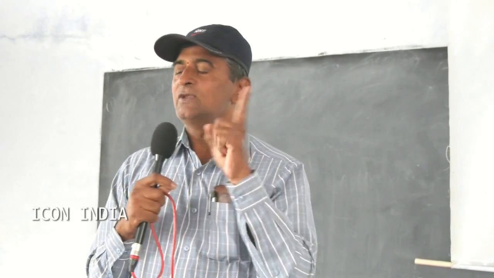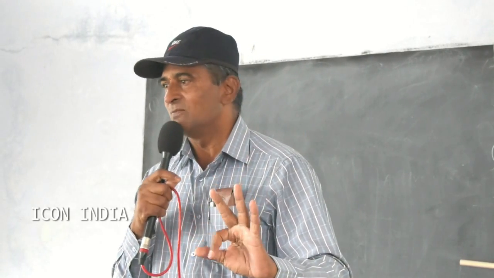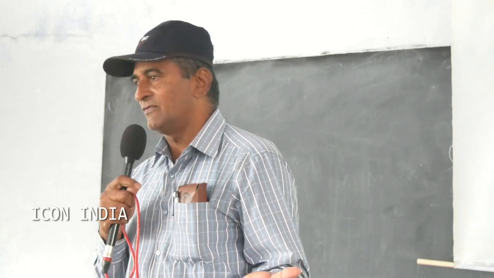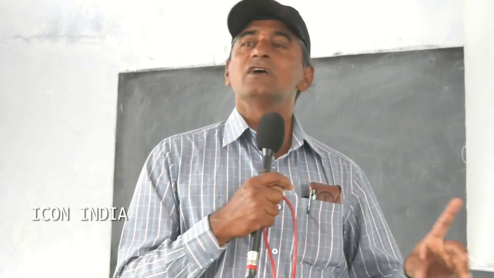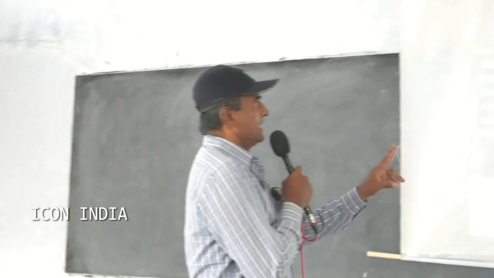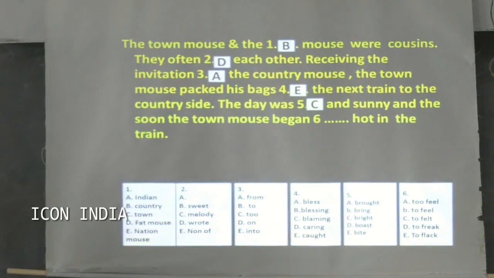Once you get 11 plus 1, that is 12. 12 is your qualifying marks. So once you lose 1 mark, you may become qualified or disqualified depending on that 1 mark only. So each and every mark you should calculate as expensive. Next one. And the sunny, and soon the town mouse began to dash hot in the train.